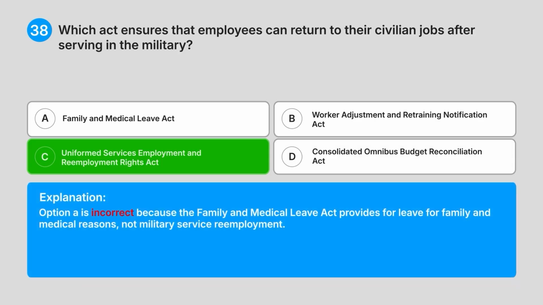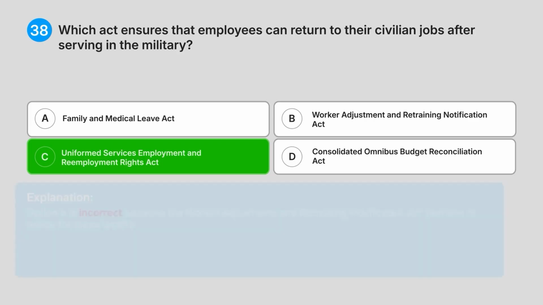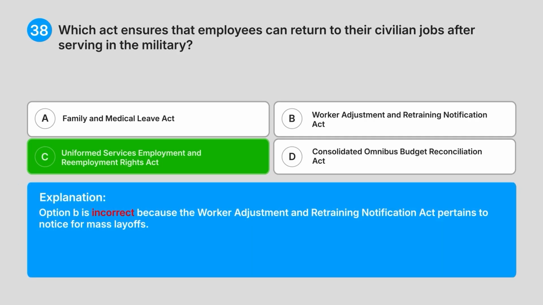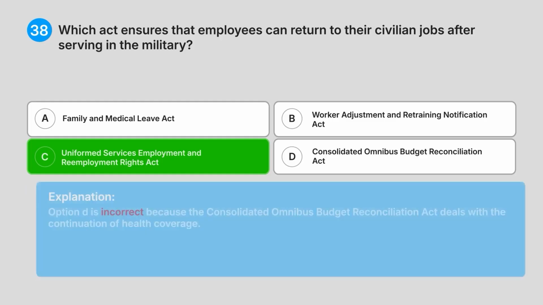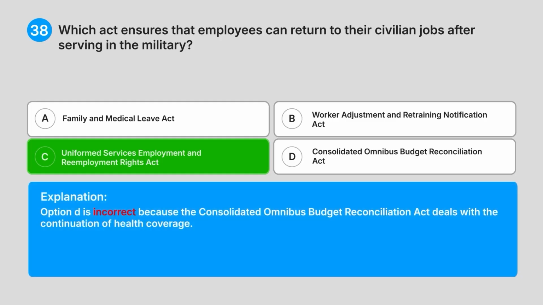Option A is incorrect because the Family and Medical Leave Act provides for leave for family and medical reasons, not military service re-employment. Option B is incorrect because the Worker Adjustment and Retraining Notification Act pertains to notice for mass layoffs. Option D is incorrect because the Consolidated Omnibus Budget Reconciliation Act deals with the continuation of health coverage.